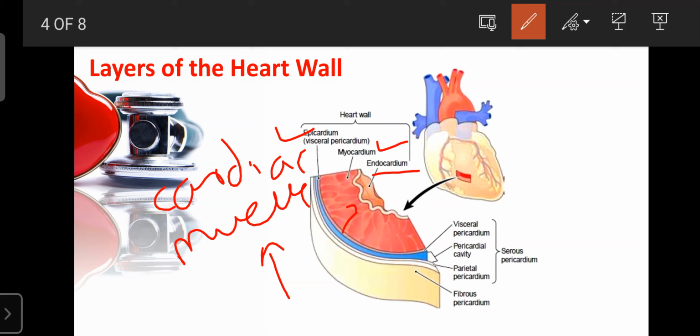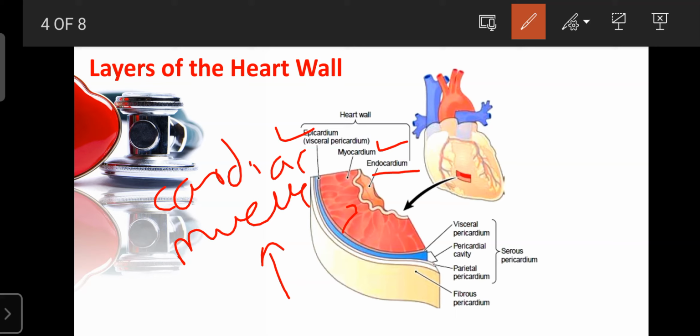So like that, our heart is made up of, or is composed of, three layers: the epicardium, the outermost layer, then the mid layer known as the myocardium, and the endocardium. Along with these three layers, our heart is enclosed by another layer. Okay, so that is known as the pericardium. The heart is enclosed by another layer, known as the pericardium.